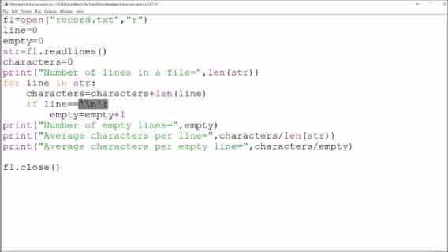If it encounters a blank line, obviously it will read it as \n, that is a new line character. So it will increase the value of empty by 1. Finally, it will print the number of empty lines, then the average characters per line, and then the average characters per empty line.